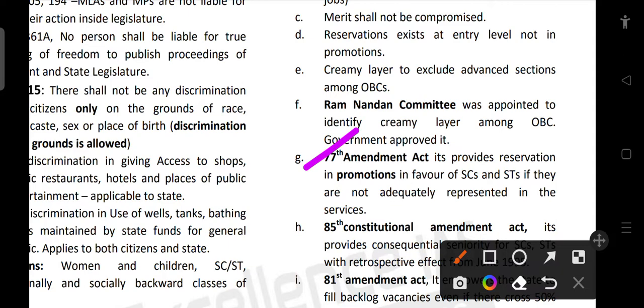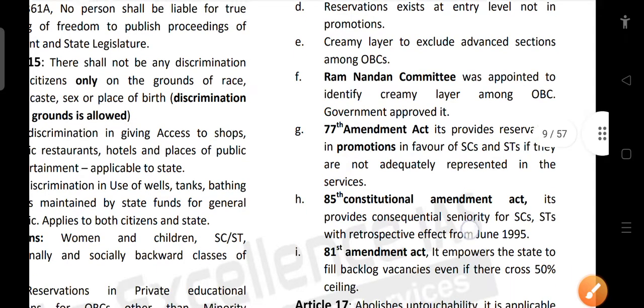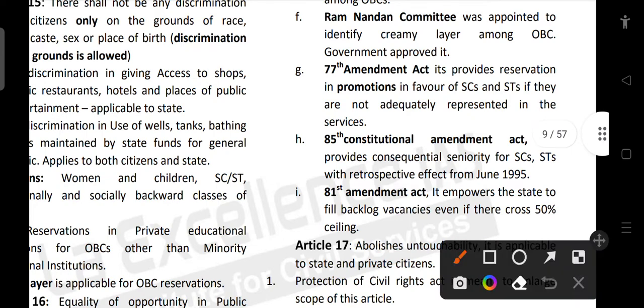And then the 77th Constitutional Amendment Act provides reservation in promotions in favor of SC/ST if they are not adequately represented in the services. So this is about the 77th Amendment. It provides reservation in promotion for SC and ST. And then the 85th Constitutional Amendment Act. What does the 85th say? It provides consequential seniority for SC/ST with retrospective effect from June 1995. Right? So the 85th Amendment provides consequential seniority for SC/STs.